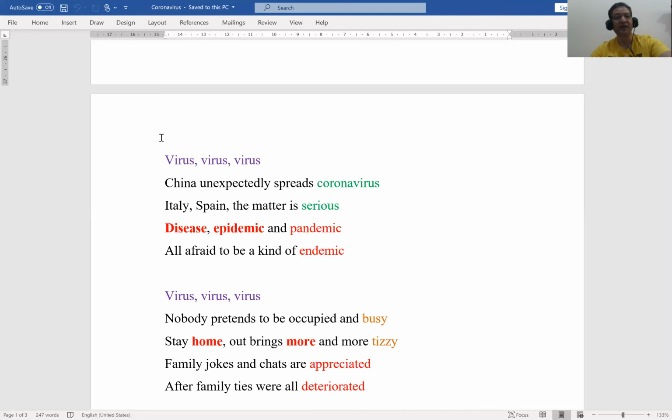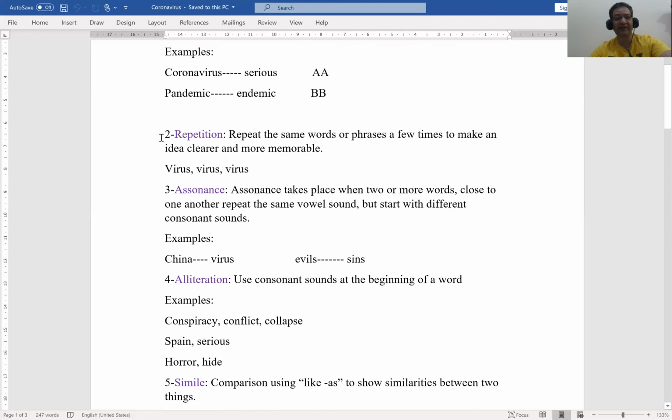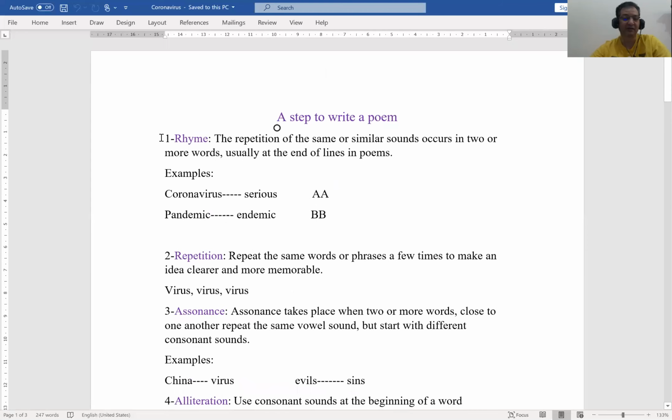Now, I decided to create a poem about coronavirus because coronavirus is the virus of the age, and most countries are suffering from this virus. Before I decided to create my poem about coronavirus, I asked myself what I should implement in this poem. It is not just using some words randomly, or whatever comes to my mind, and putting it in lines.